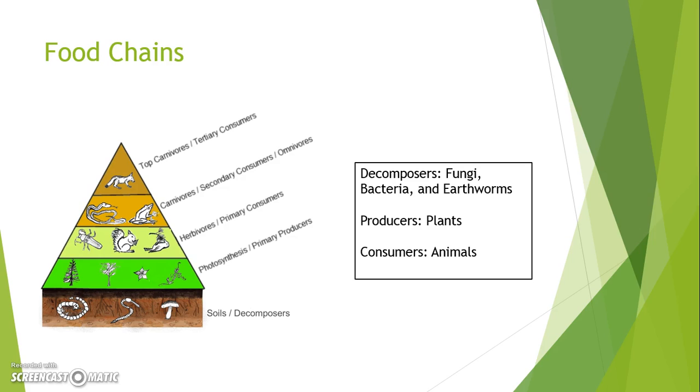Within each ecosystem, there is a food chain. Living organisms depend on food for energy. At the bottom of the food chain are decomposers, which recycle the remains of dead plants and animals, releasing chemical nutrients like nitrogen and carbon back into the soil. These nutrients allow plants to grow. Some examples of decomposers are fungi, bacteria, and earthworms.